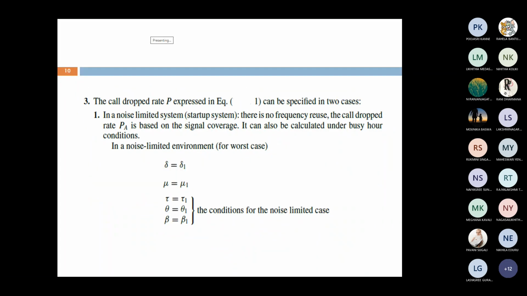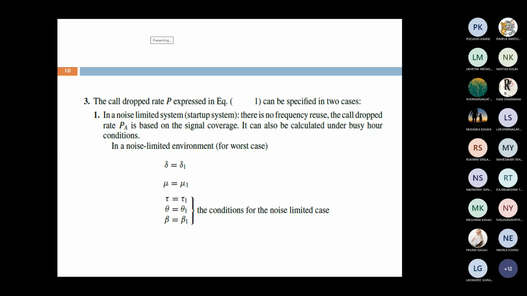Next, the third one is how to express the dropped call rate in two cases: the noise limited system and the interference limited system. You know what is meant by a noise limited system and an interference limited system. For the noise limited system we have to assume the delta value, and for the interference limited system you have to calculate the mu value. First, take case one, the noise limited system. Here you assume that no frequency reuse is applicable. What is frequency reuse? The same frequency is used at different cells, and we have to maintain some frequency reuse distance. For the noise limited system, there is no frequency reuse.